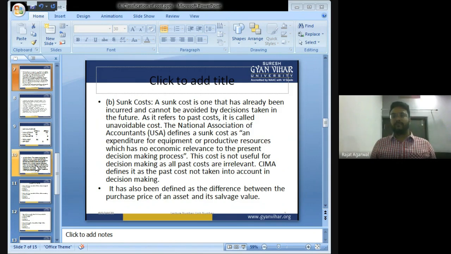I want to start manufacturing trucks. To start manufacturing trucks, I have purchased a factory in Jaipur for rupees 20 crores. Now I have started the production of trucks.